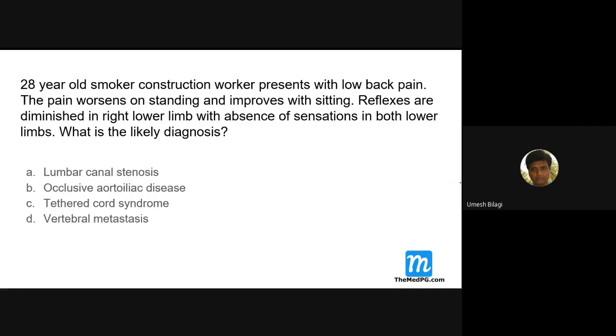A 28-year-old smoker, construction worker, presents with low back pain. The pain worsens on standing and improves with sitting. Reflexes are diminished in the right lower limb with the absence of sensations in both lower limbs. What is the likely diagnosis? Lumbar canal stenosis, occlusive aortoiliac disease, tethered cord syndrome, vertebral metastasis. What do you think?